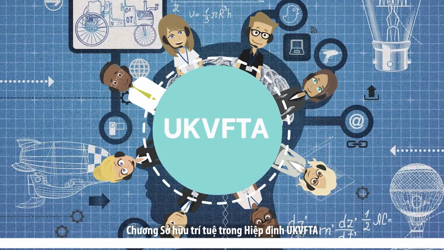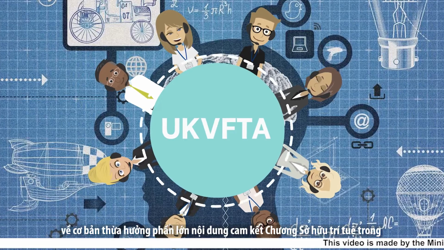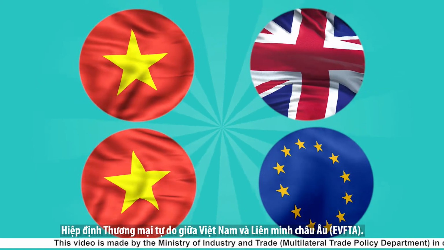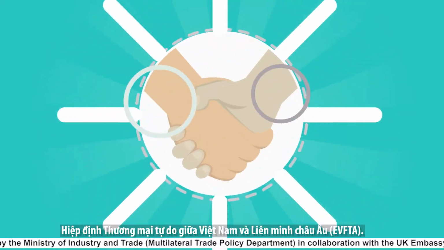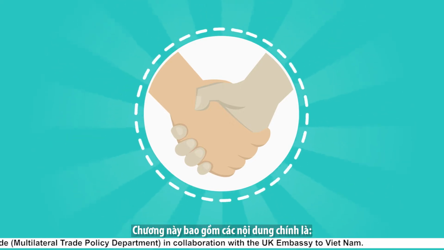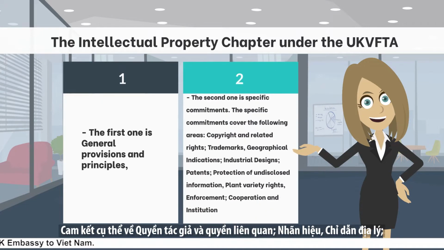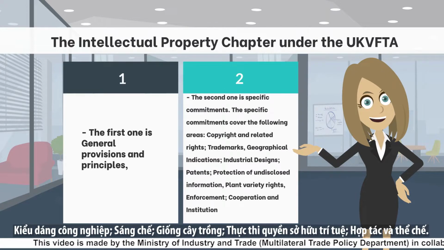First of all, let us look at the main commitments. The intellectual property chapter under the UKVFTA inherits the majority of the intellectual property chapter under the Free Trade Agreement between Vietnam and the European Union, or the EVFTA. The commitments are categorized into two main types. The first one is general provisions and principles, and the second one is specific commitments. The specific commitments cover the following areas: copyright and related rights, trademarks, geographical indications, industrial designs, patents, protection of undisclosed information, plant variety rights, enforcement, cooperation and institution.